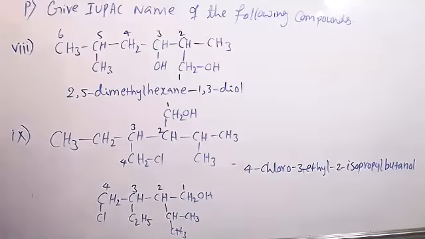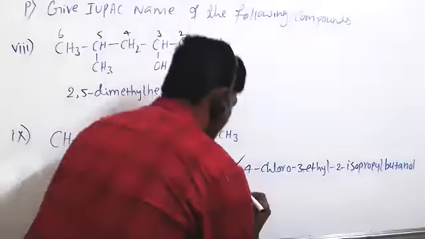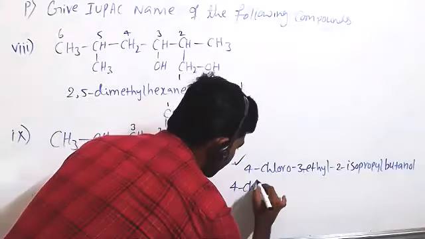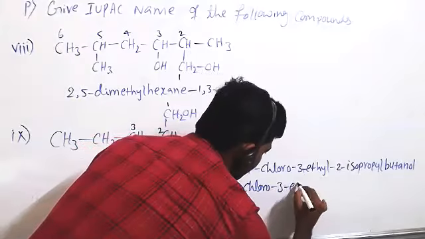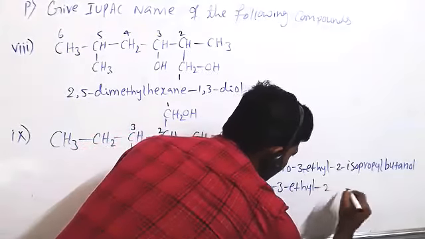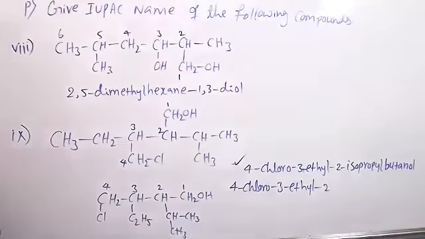Sir, yes, tell me. Sir, but isopropyl is not an IUPAC name, sir. Yeah, you are correct. Isopropyl is not under IUPAC. So we can write again, this in bracket, and that is also correct. In another way, 4-chloro, 3-ethyl, 2, so here open bracket.